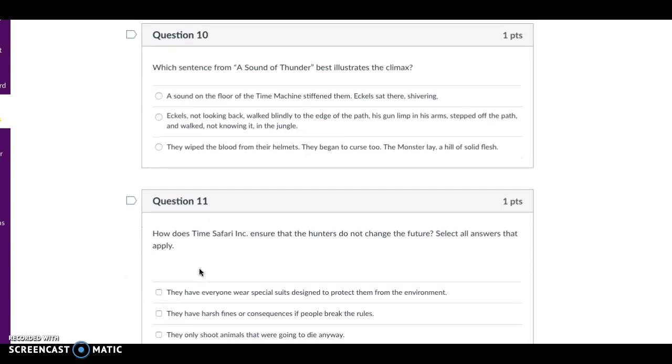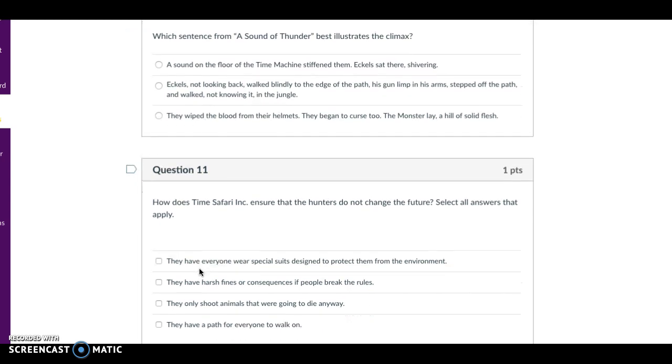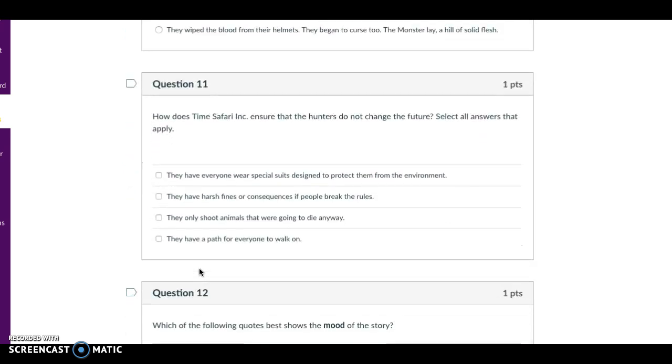Question 10. Which sentence from A Sound of Thunder best illustrates the climax? "A sound on the floor of the time machine stiffened them." "Eccles sat there shivering. Eccles, not looking back, walked blindly to the edge of the path, his gun limp in his arms, stepped off the path, and walked, not knowing it, in the jungle." "They wiped blood from their helmets." "They began to curse too." "The monster lay, a hill of solid flesh."